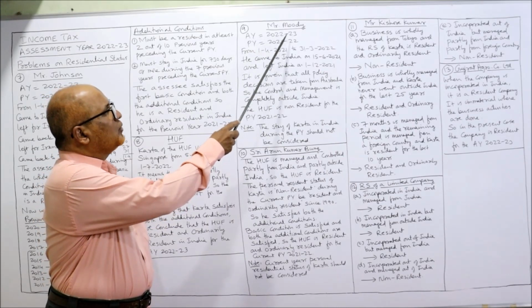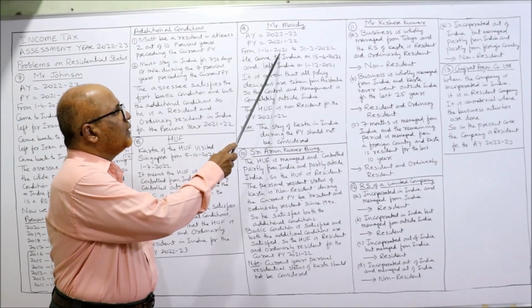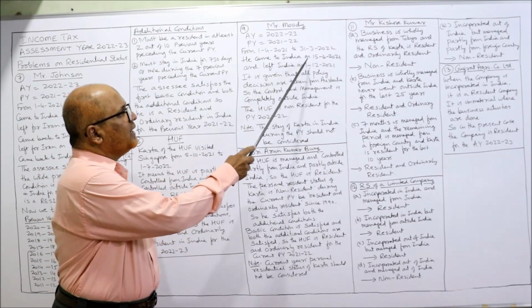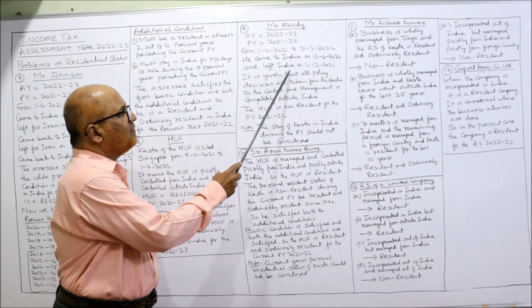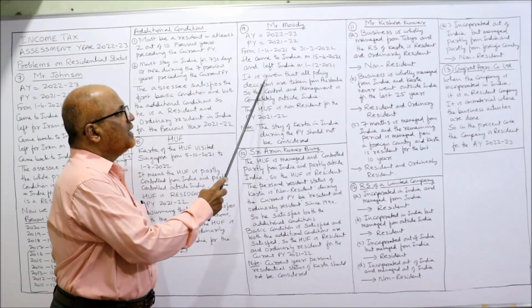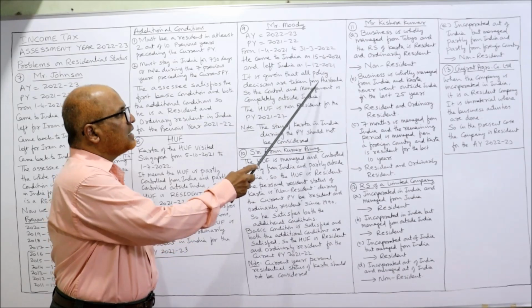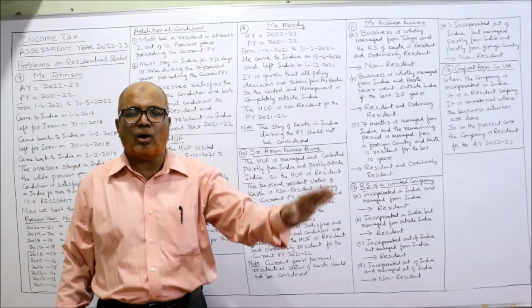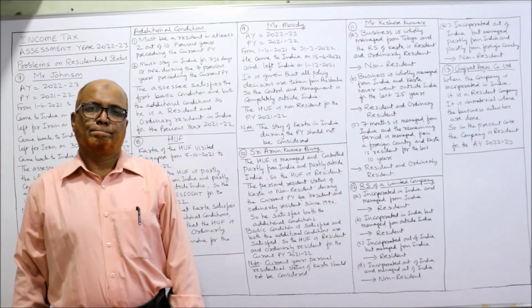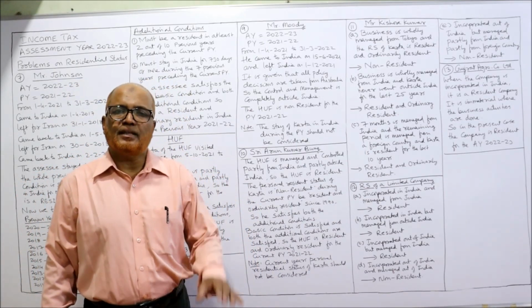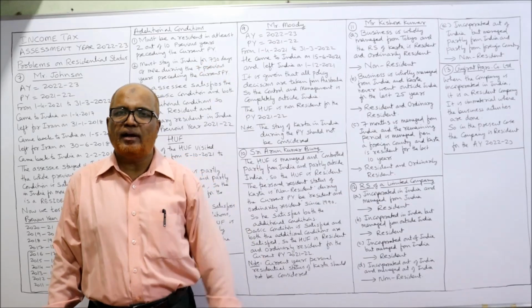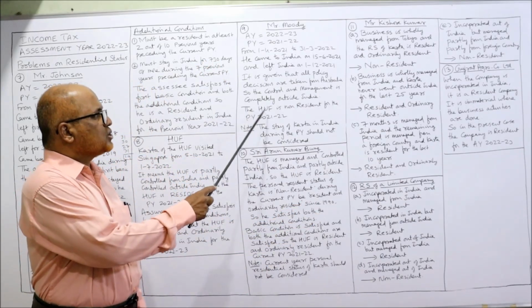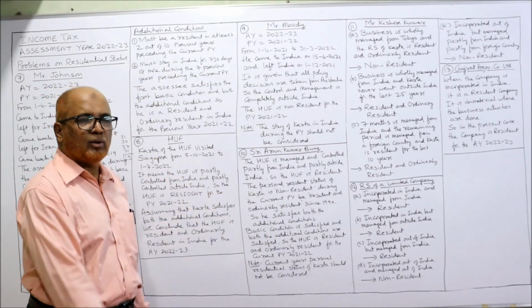So assessment year 22-23, previous year 21-22, 1st April 2021 to 31st March. He came to India on 15th June 2021 and left India on 1st December 2021. It is given that all policy decisions are taken from Australia, so the control and management is completely outside India. We can conclude that the HUF is non-resident for the previous year 21-22.